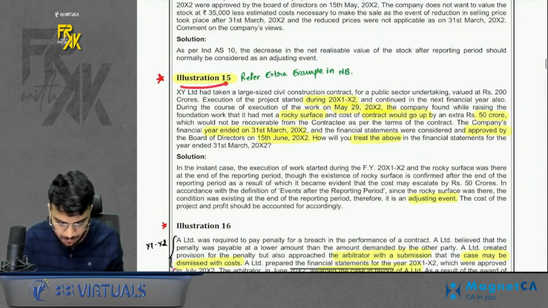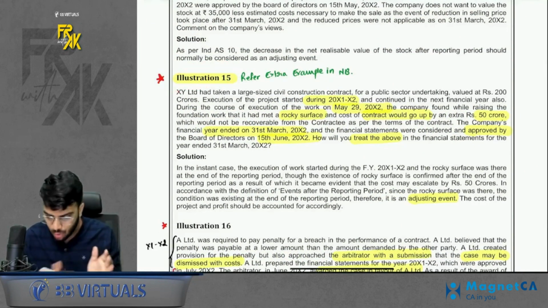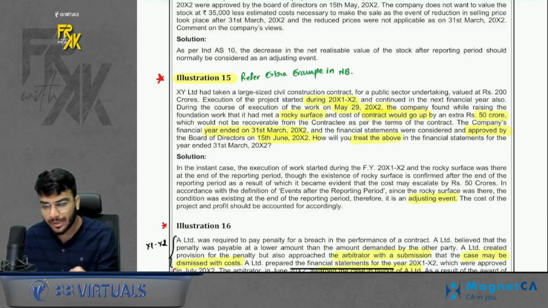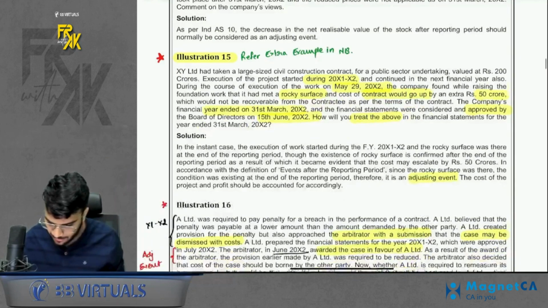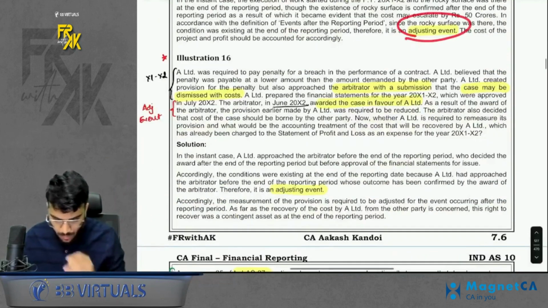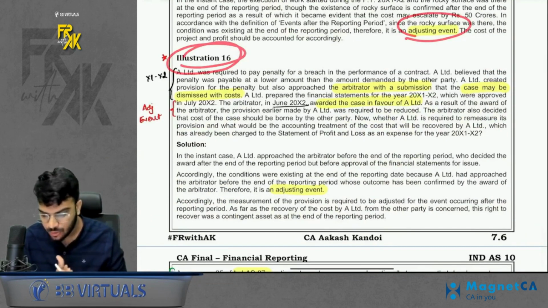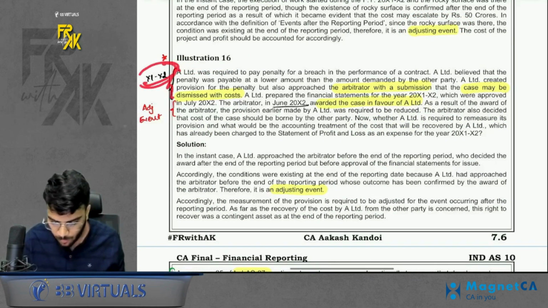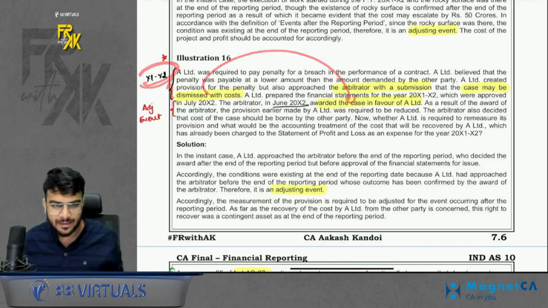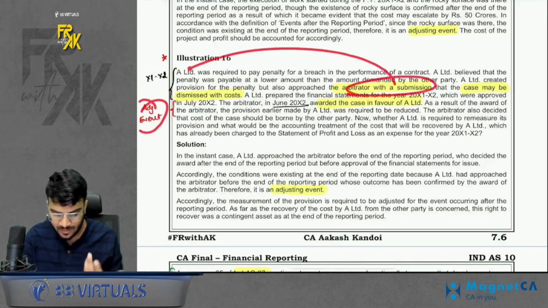Now let's take up some good questions which I feel are good for you. One question is illustration number 15. We already discussed this, you know the rocky surface example which I gave you. Rocky surface you came to know later on, but of course it existed from before only. So treat it like an adjusting event. Then there is illustration number 16 also. What is here? So basically there was a case which was ongoing in 11-12 and we won the case later on. So adjusting event because the case was existing from 11-12.